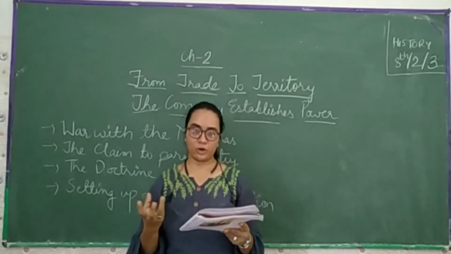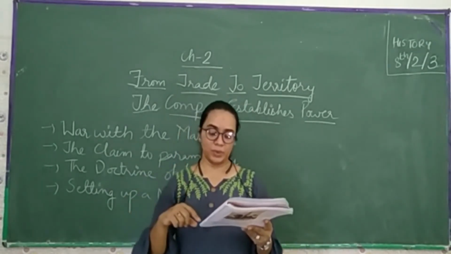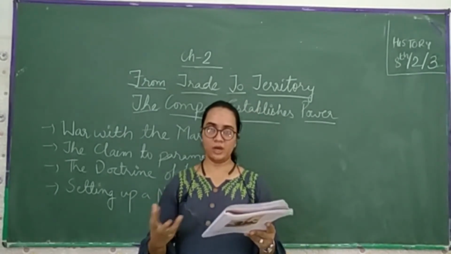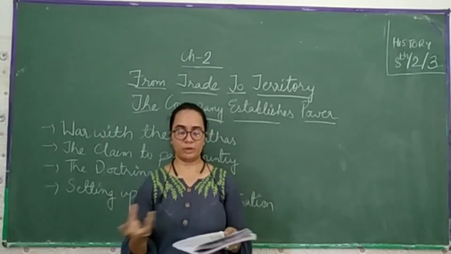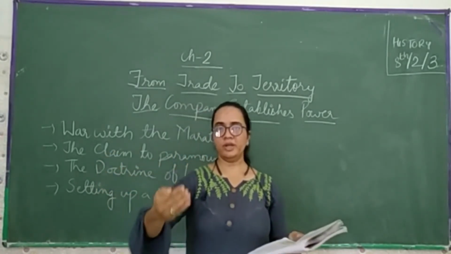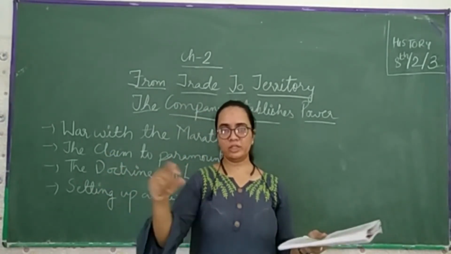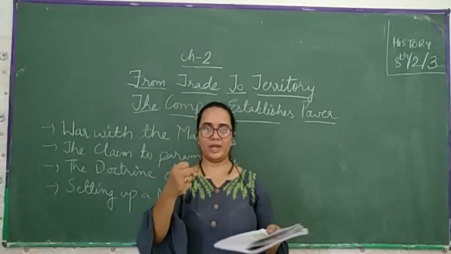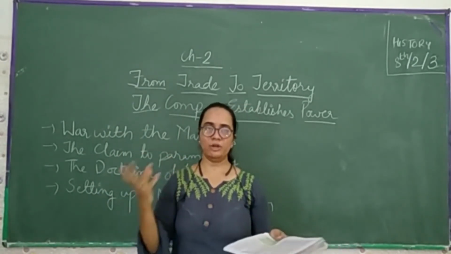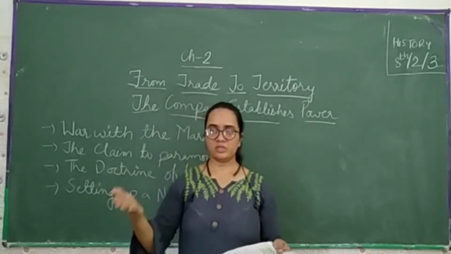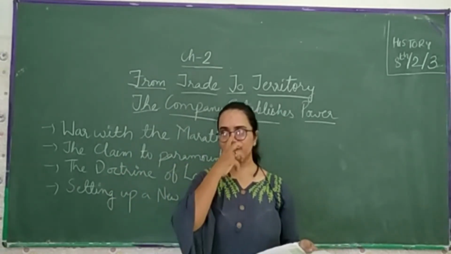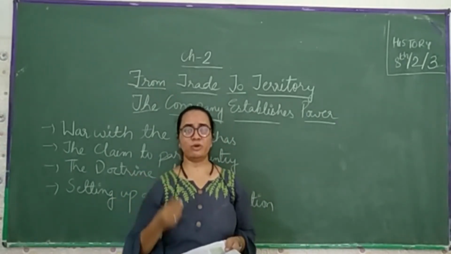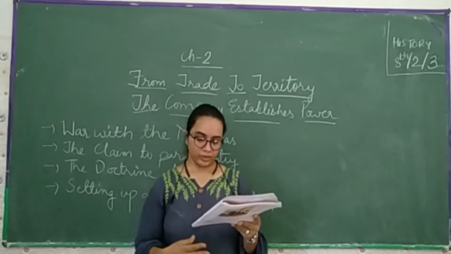As the warfare technology changed from the 1820s, with the shift to cavalry recruitment, the company army declined. अब इसमें क्या हुआ? Like in 1820s when the technology came, the company declined their recruiting, because earlier the people used the sword, the bow and arrow, the foot soldier, and you can say the horsemen. Later on when the gun came, we can't say that they stopped it, but they used to recruit a lesser number of people in their army.